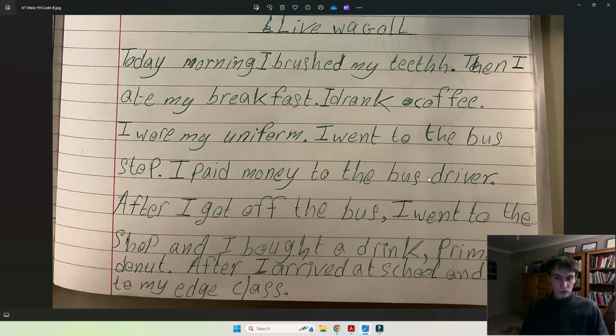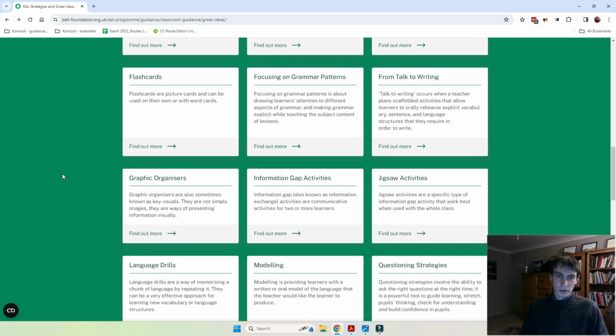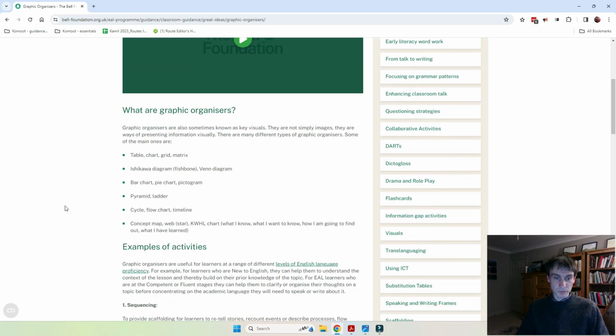So in order to do that, what kind of strategies could we use? Well, we could use 2 strategies. The first thing, you will need to explain what is the difference between these 2. So for that, graphic organizers can be quite useful. Graphic organizers are things such as tables, charts, timelines, pictograms, concept maps, and so on and so forth.